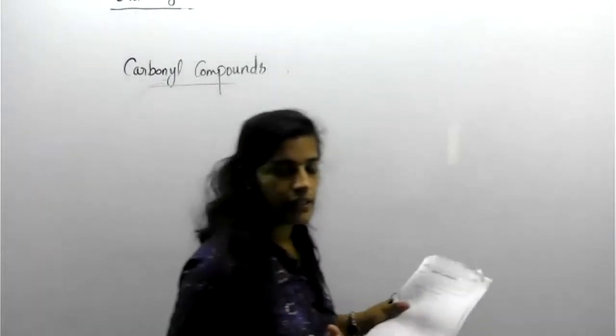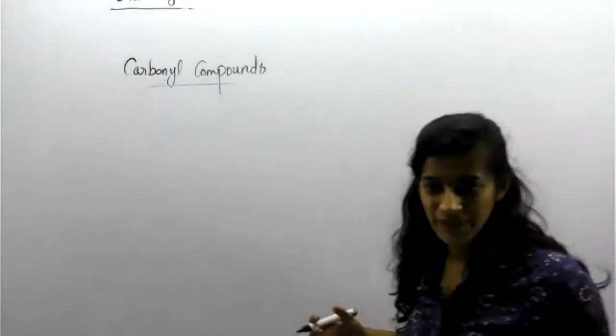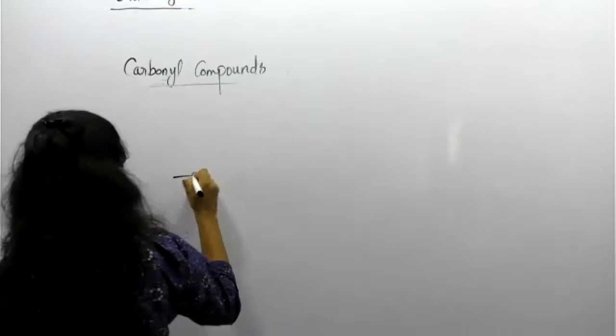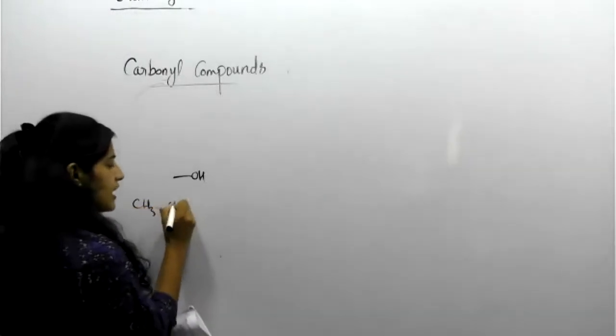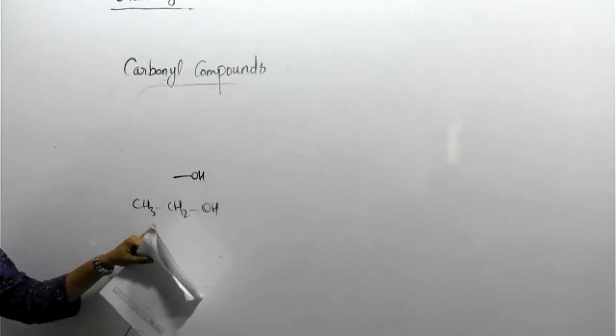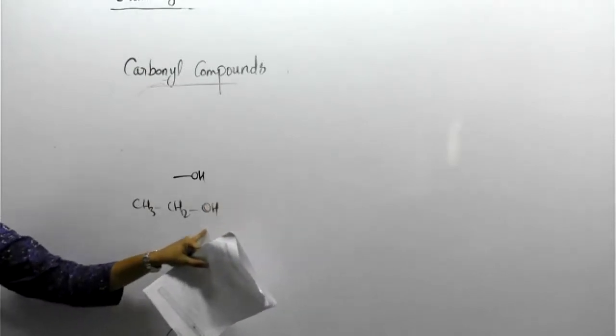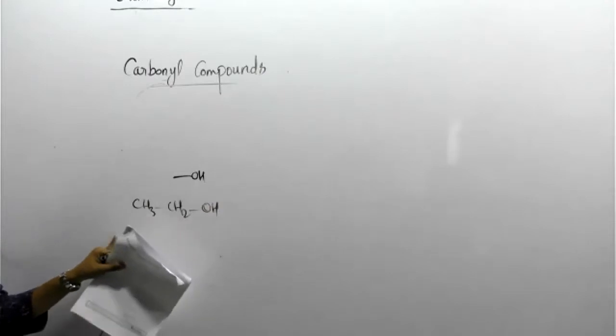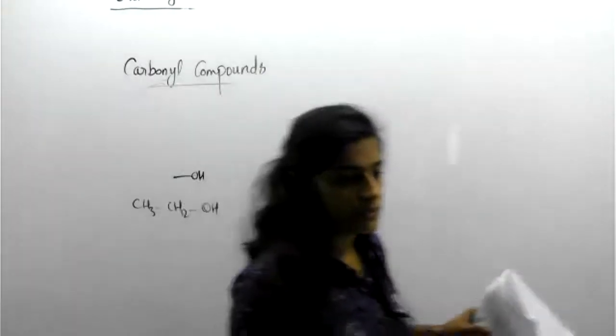Like in our previous chapter, we already covered how to name alcohols. Alcohol means OH as the functional group, so the name ends in ol. Like CH3, CH2, OH. How will we pronounce this one, students? Tell me the naming. Dhruv, can you?